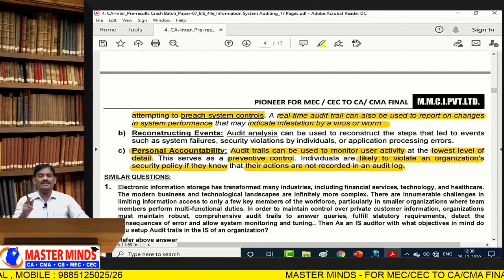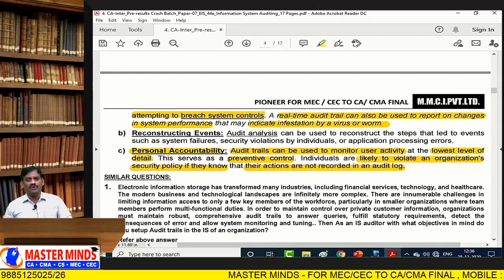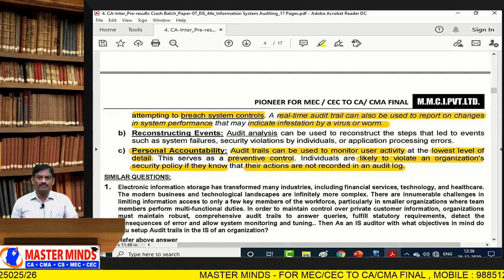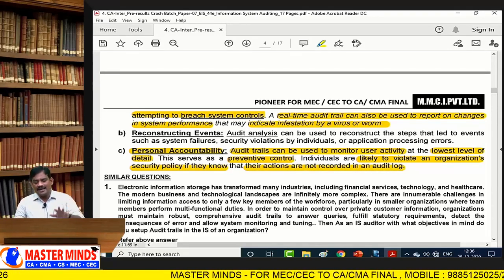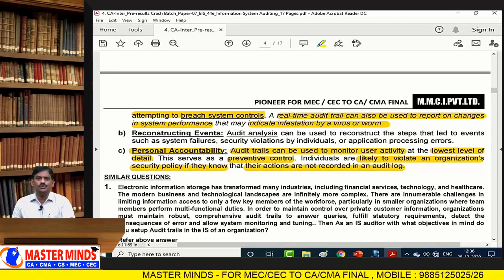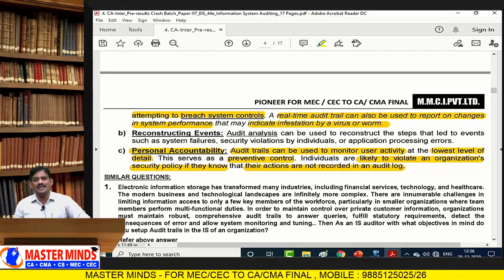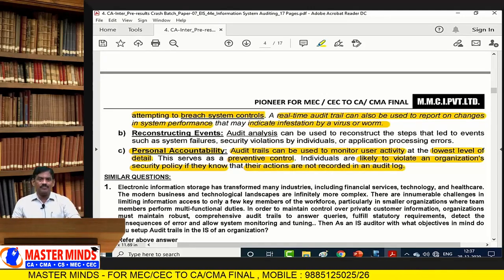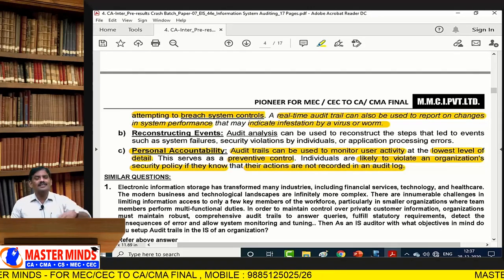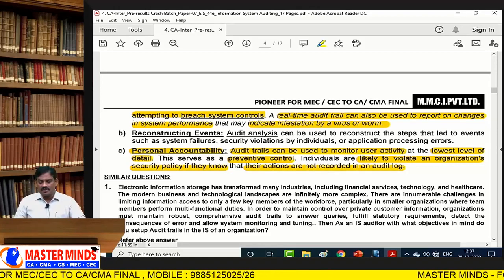If you are browsing the internet, everything is recorded. Even when you are communicating with your cell phone, everything is recorded. So, our intention is to record each and every activity at the lowest level of detail, so that people who intentionally violate the rules and feel that these are not recorded, that nobody can identify them, are caught.